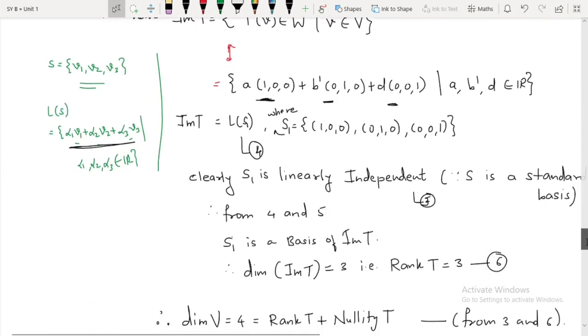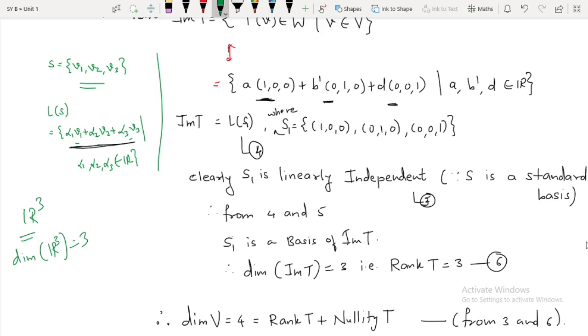So now talking about image of T. Now the same logic can be applied. Codomain was R3 in this case, and what is the dimension of R3? Dimension of R3 is 3. And over here, what is the dimension of image of T? Dimension of image of T is also 3. So therefore image of T should be R3 only. If image of T is equal to R3 directly, then what can we say? T is onto. So I'll write it here: since image of T is directly equal to R3, therefore T is onto.